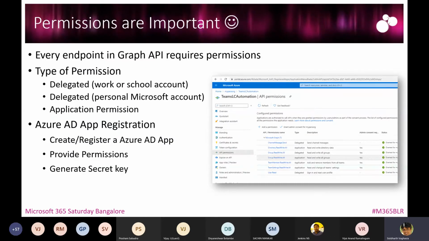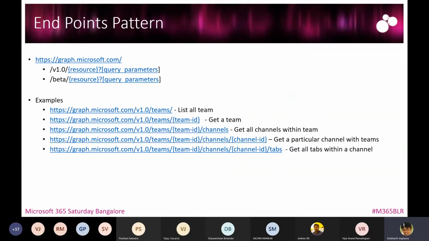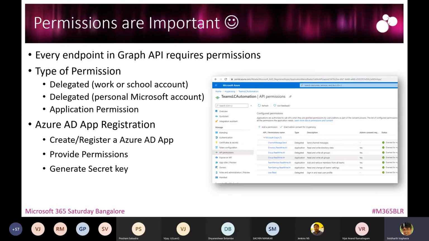You just have to follow the documentation, but as a developer you should understand what the possible endpoints might be, if at all there is a resource which is exposed as a part of the Teams Graph API.